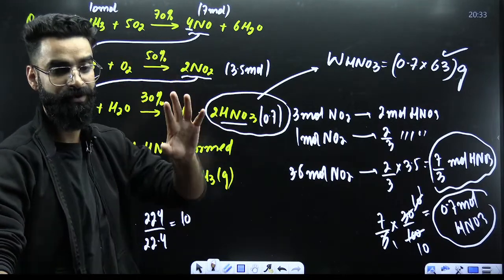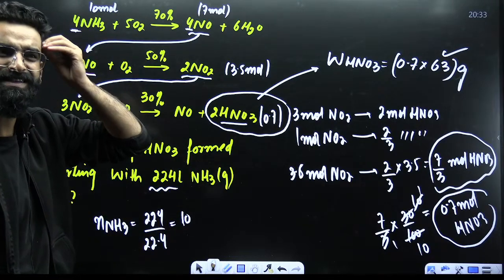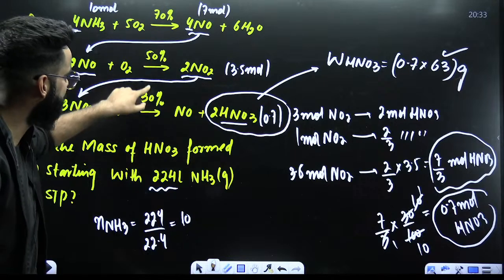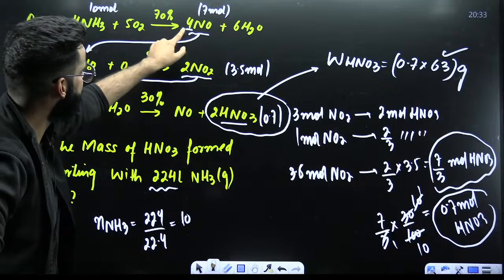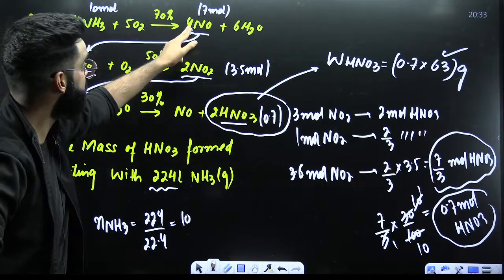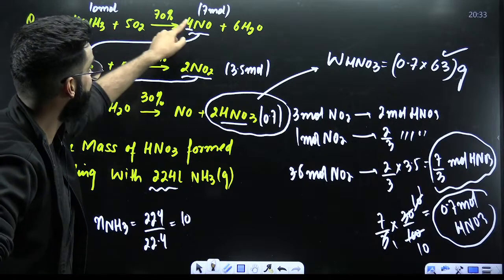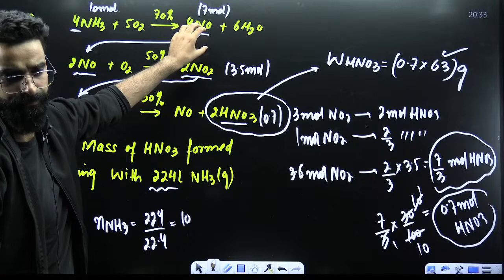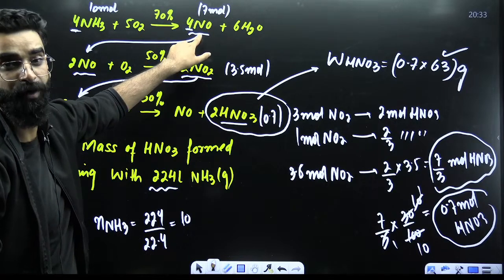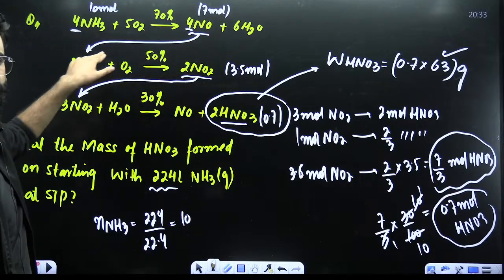Something which I told you before. Just forget the fact that you are given the percentage yields. Do one thing. 4 moles should give us 4 moles, so 1 mole should give us 1 mole. So 10 moles should give us 10 moles. 10 moles of NO should get formed technically. And whatever moles of NO get formed, all those moles should be utilized here.